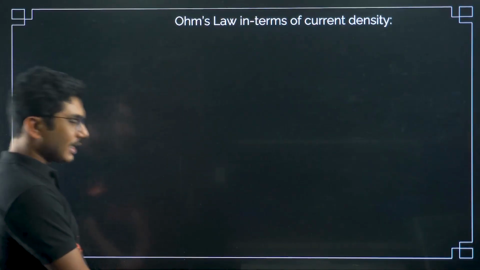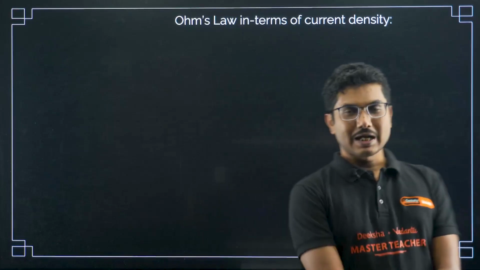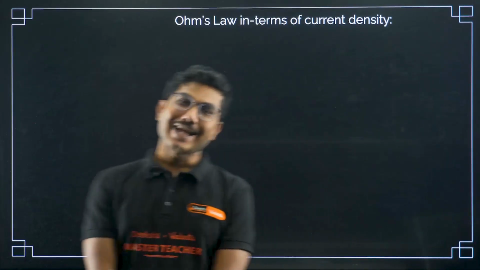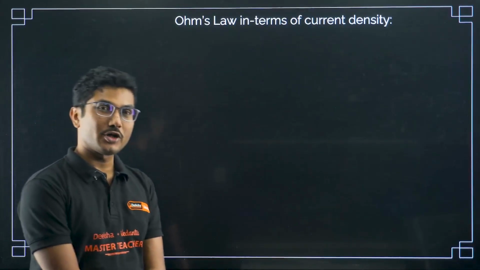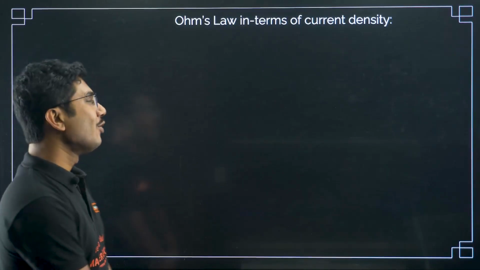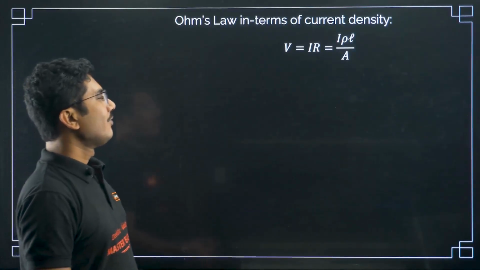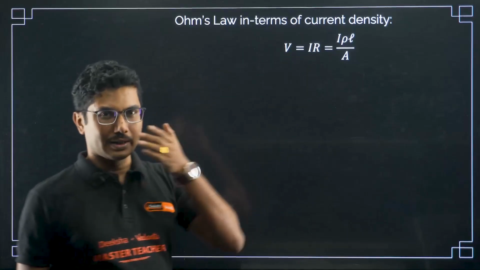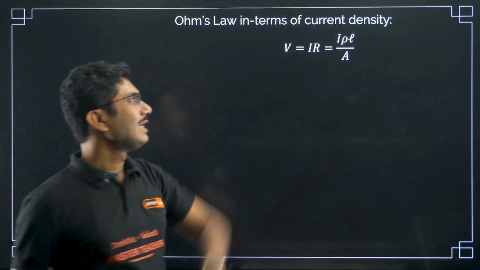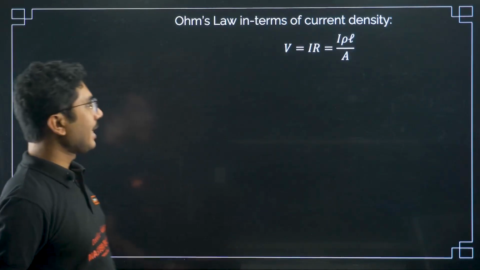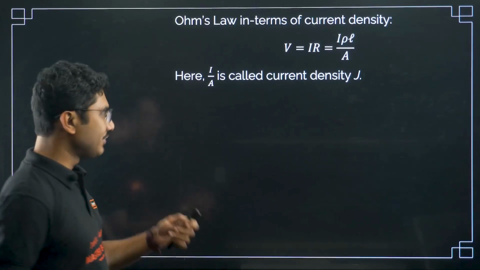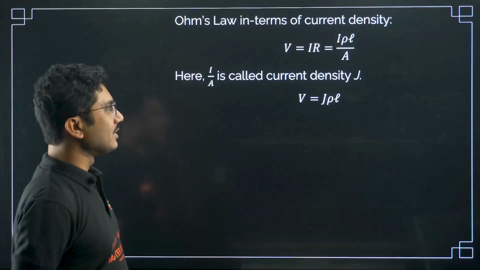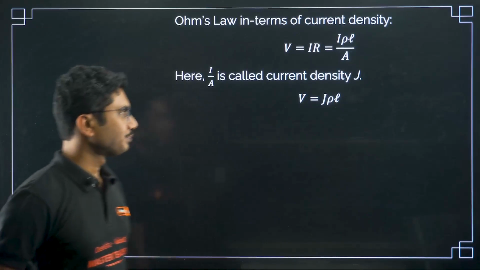Now next is Ohm's law in terms of current density. Current density definition we have already seen. Current density is current per unit area. So now Ohm's law, that is V is equal to IR, can be represented in terms of current density, which will give you a completely new form. Let's see. From Ohm's law, V is equal to I into R. And what is R? R is rho L by A, right? So from here we can say that I by A is called current density J, right? So we can write voltage equals J rho L, okay?